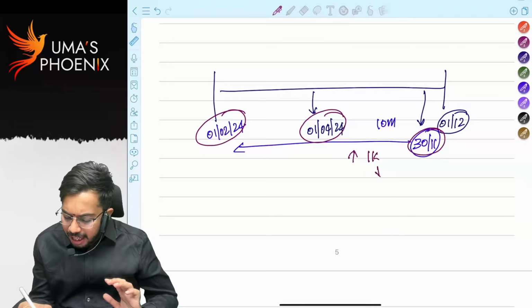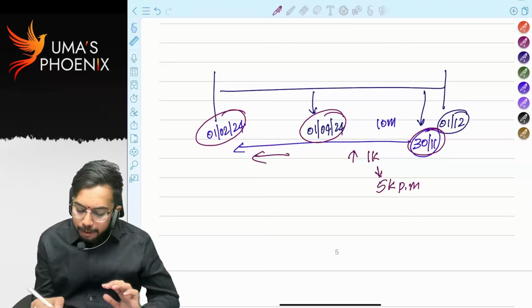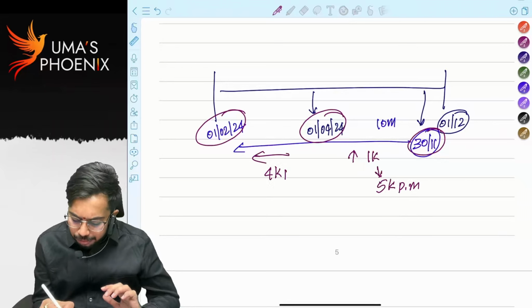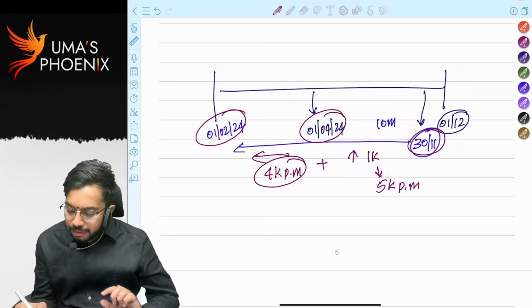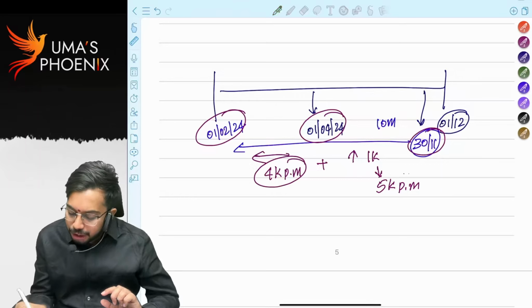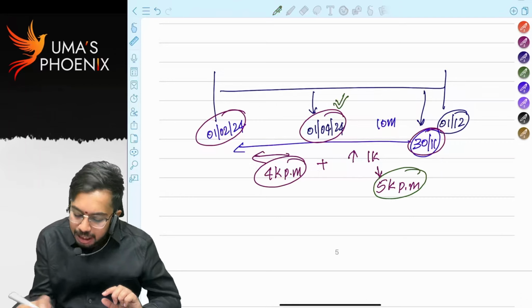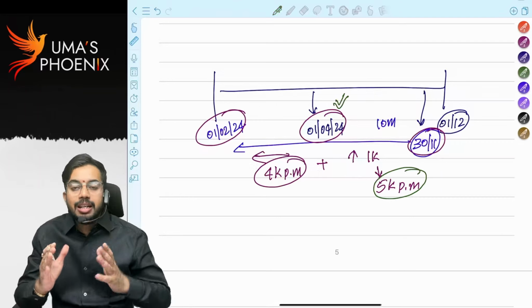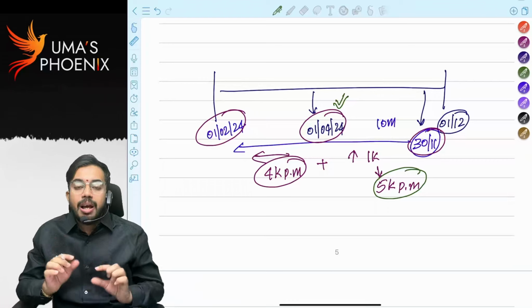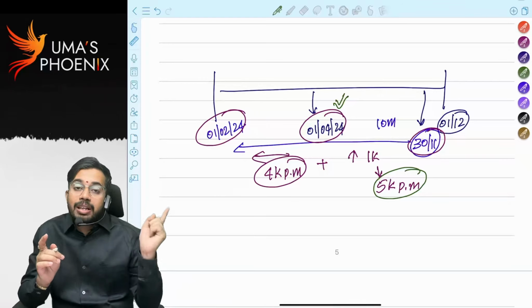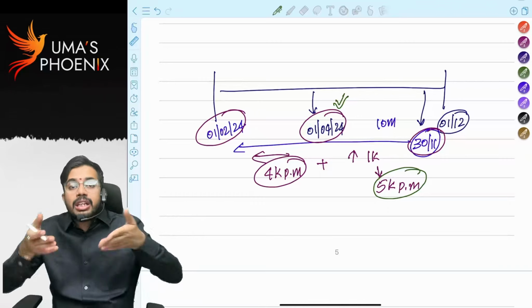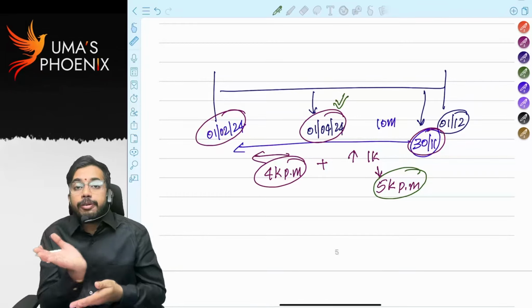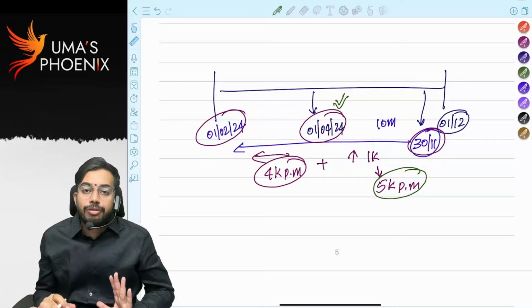So from 1st April onwards, his salary increased by 1,000. How much is salary now? 5,000 rupees per month. That means before 1st April, his salary is only 4,000 per month, right? That's 4,000 plus 1,000. His salary was 5,000 rupees per month with effect from 1st April 24. Are you able to understand? See, now salary is 5,000, but what he said, from 1st April onwards 1,000 was increased. Due to increase of 1,000, now salary is 5,000. That means before 1st April his salary was 4,000.